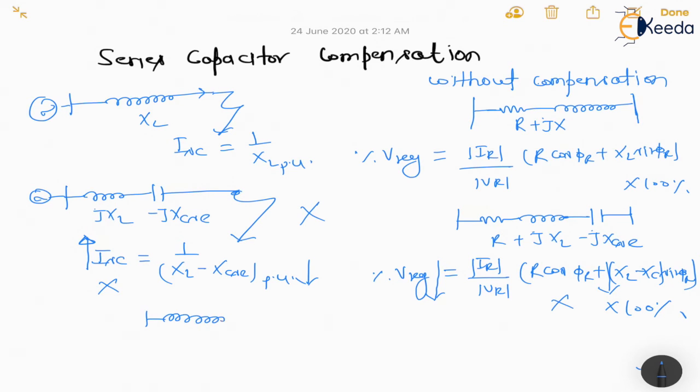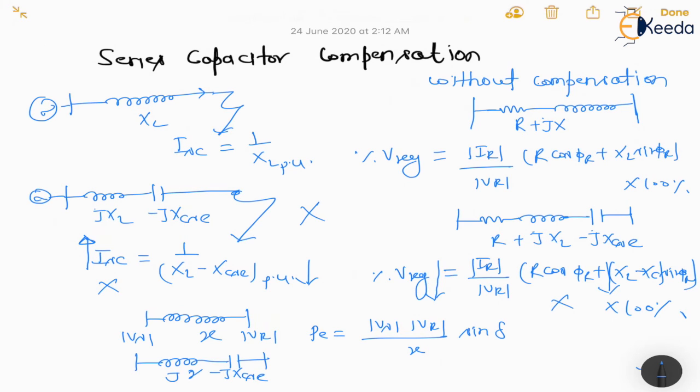One more formula: we know that if this is Vs and this is Vr and this is X, then the P value is equal to Vs into Vr upon X times sine of delta. This is without compensation. If we apply compensation, this is minus j XCSC and this is jX. So the Pe value can be written as Vs into Vr upon (X minus XCSC) times sine of delta. So this X value has been reduced, so the Pe value has been increased.